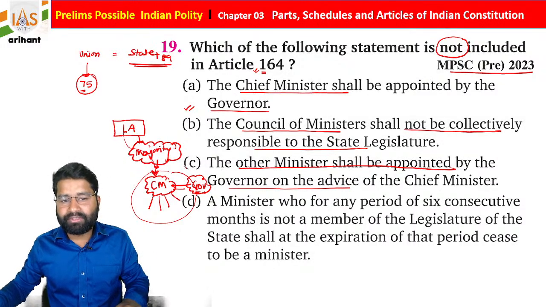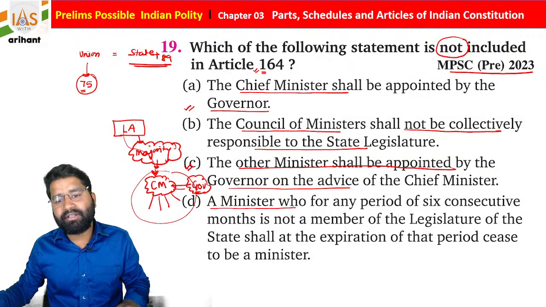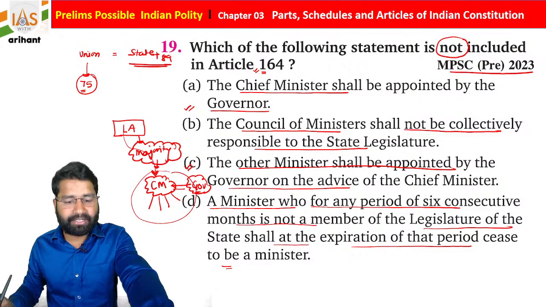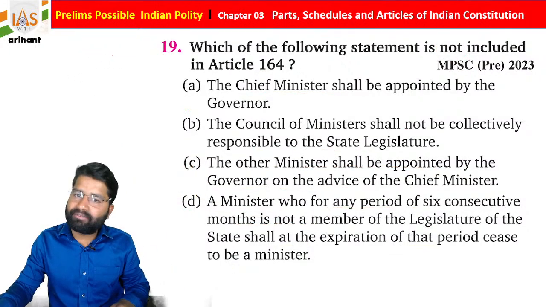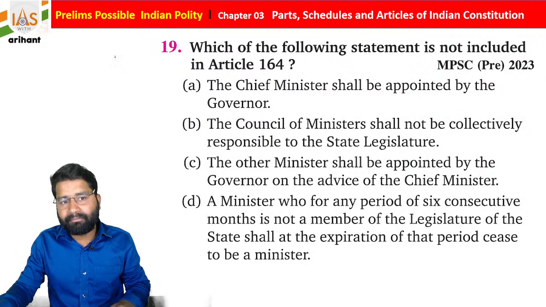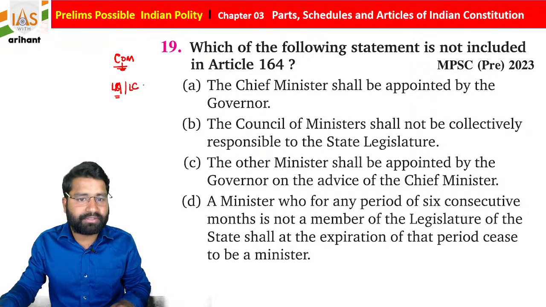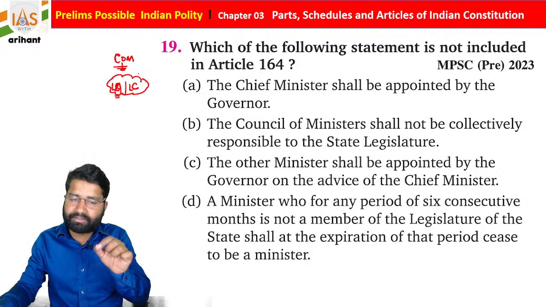Another thing, option C is also correct. Now option D says that a minister who for any period of 6 consecutive months is not a member of the legislature of the state shall at the expiration of the period cease to be minister. Now what this statement says is that, as you know students, anyone can be appointed as a minister, but there is a condition: he or she must be part of the Legislative Assembly, or if the state has a legislative council, part of the legislative council.